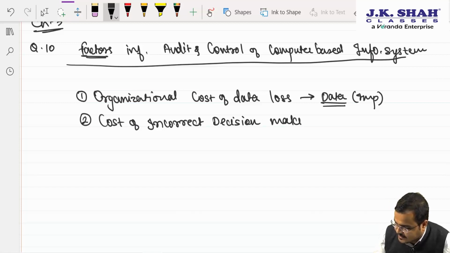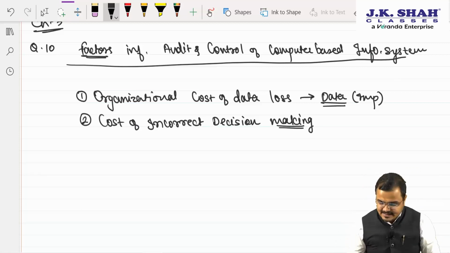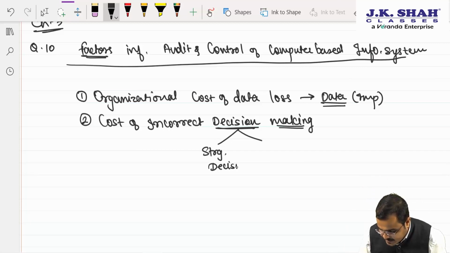What is the second point, chartered? Sir, cost of incorrect decision making. Now see this: whenever we are discussing decisions, there are two kinds. One is, sir, strategic decision. Second is, sir, operational decision. Now chartered, see this, try to understand.